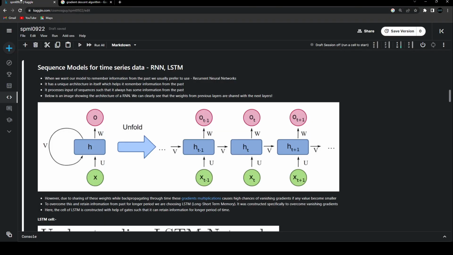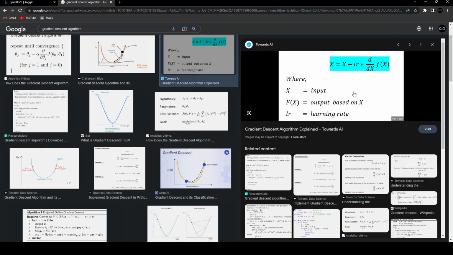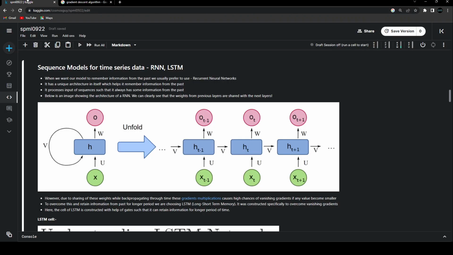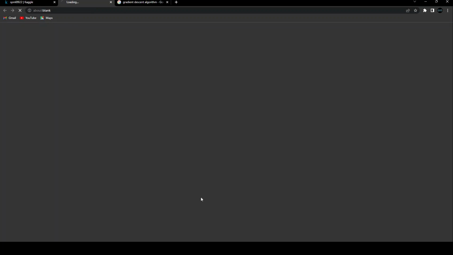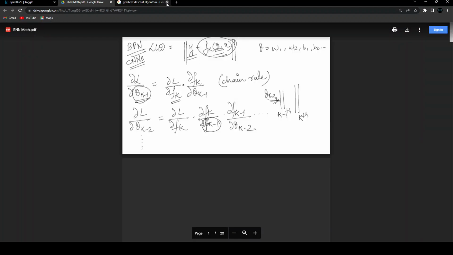So this is just a rough idea to make you understand that this is what we call the vanishing gradients, that your gradients are just going to vanish if one of the values of the gradient becomes negligible. And that's the main reason why the RNN model is not able to remember information for a longer period of time. So if you want to look into the gradient multiplications, this is one of the PDFs that we have used inside one of our training programs that had taught the ideas about the RNN.